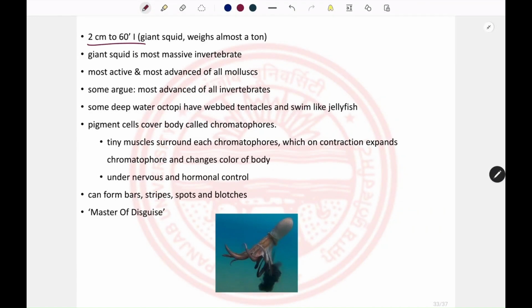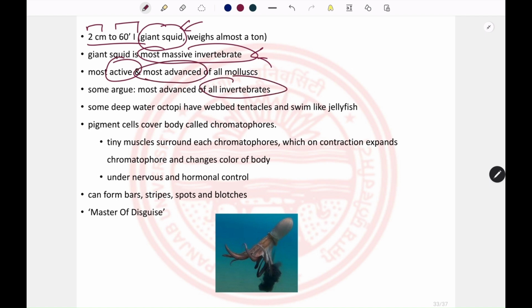So they also vary in size from 2 centimeters to about 16 inches in length. The giant squid that belongs to the cephalopods is the most massive invertebrate, and they are also the most active and the most advanced of all the invertebrates. Some members, like the octopus, also have webbed tentacles and can swim like the jellyfish. In their body, they also have pigment cells. They are known as the chromatophores.